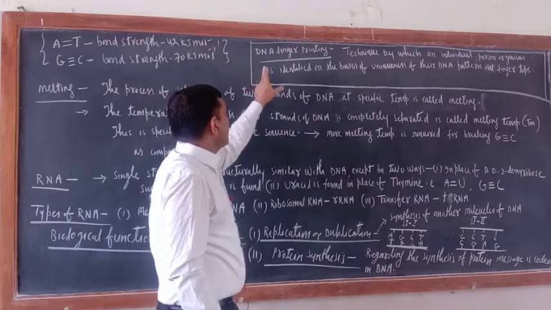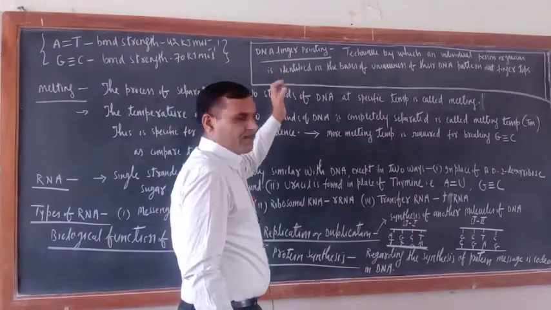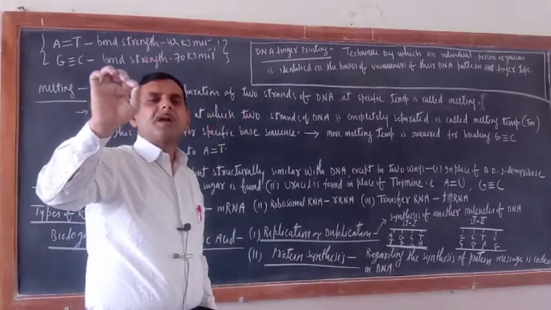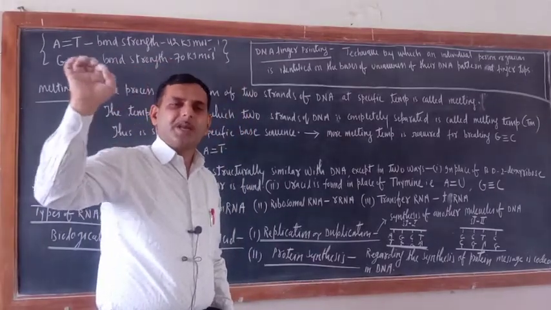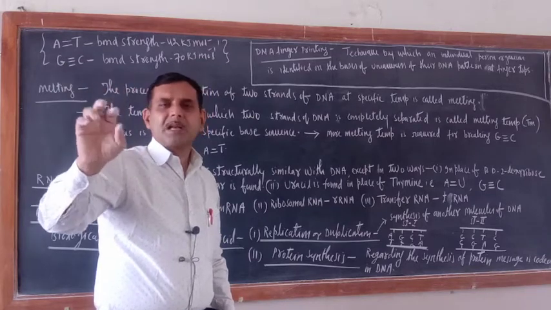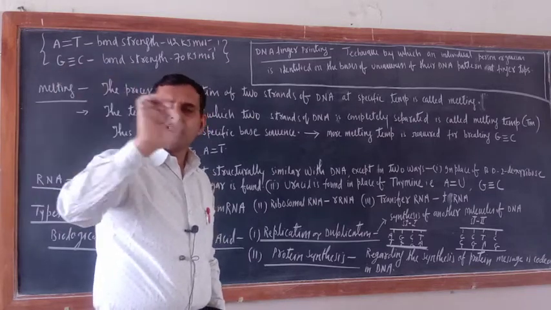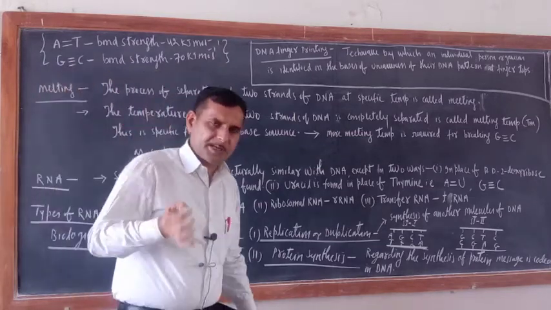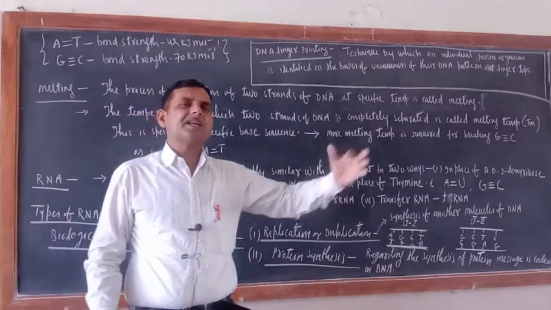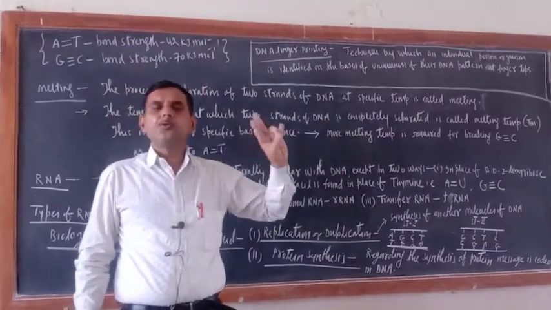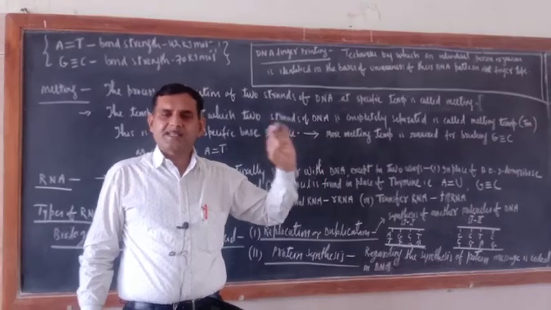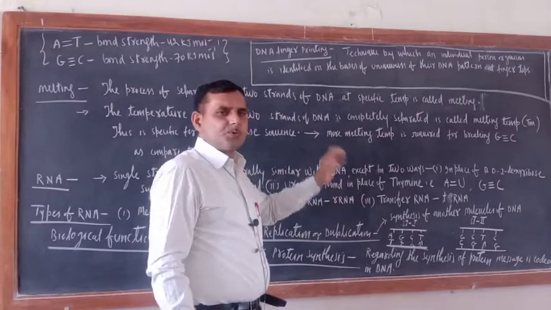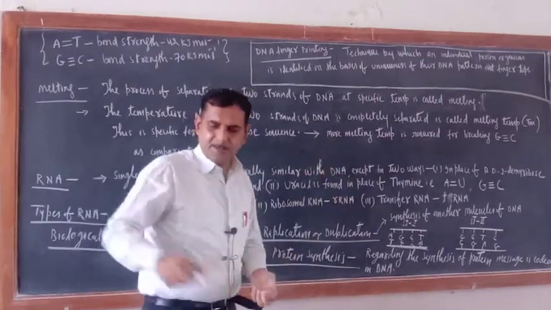Now in the box they have given one thing, DNA fingerprinting. What is the meaning of fingerprinting? Have you heard about this one, fingertips? The fingertips of a person are unique. No two persons will have the same fingertips, because their DNA sequencing pattern is different. Means at the fingertips the sequence of DNA is different. That is why no two persons will have the same DNA pattern at fingertips, and this is used.